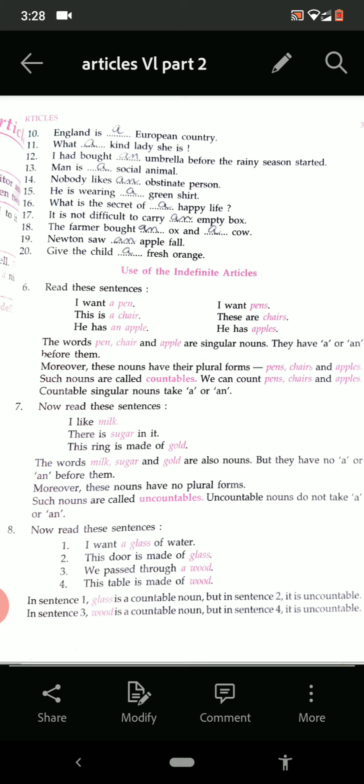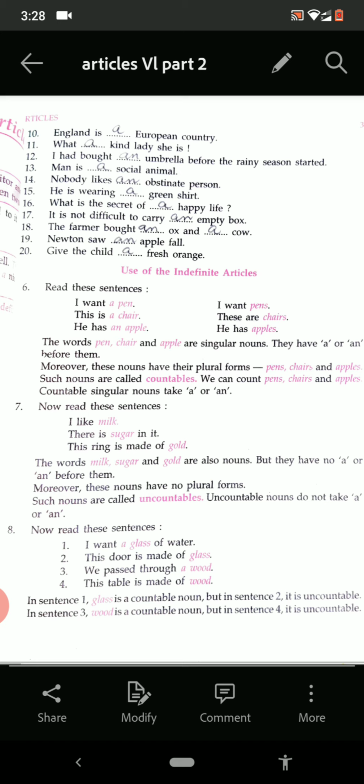Now see number 8 downside. I want a glass of milk. The door is made of glass. I want a glass of milk means it is countable. The door is made of glass. It is not countable. He passed through a wood. A wood is countable. But this table is made of wood. It is not countable. So the thing is very clear: a or an can be used with a singular and countable noun.